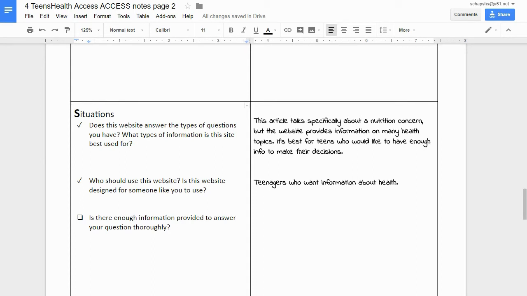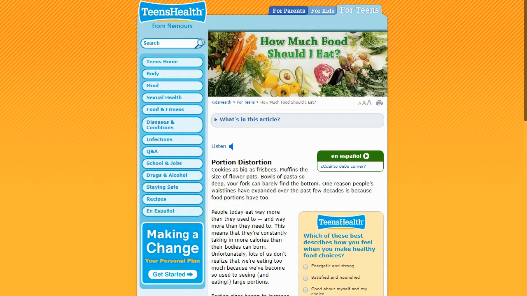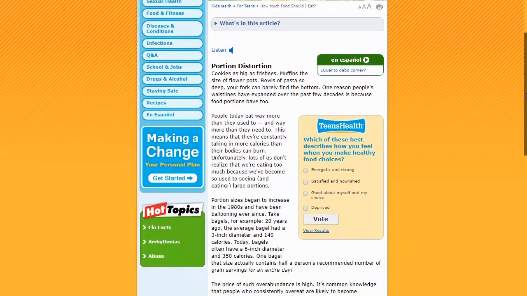The last question to answer in the situations category is, is there enough information provided to answer your question thoroughly? This is important because we need to make sure our questions can be answered by the article or website thoroughly enough so we can use that information to keep ourselves healthy. At the very least, we need to know if our question hasn't been answered thoroughly so we can continue doing research. To figure this out, you really need to read the article thoroughly and think carefully about whether you still have questions. And if there isn't more information in this website itself, where else could you go for more information to answer your questions?